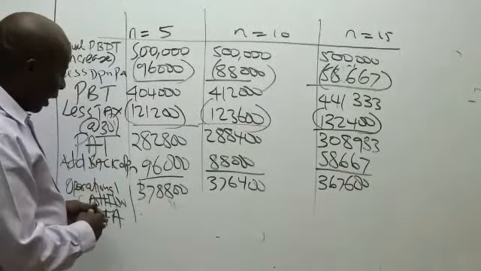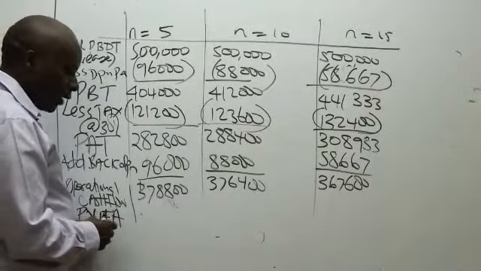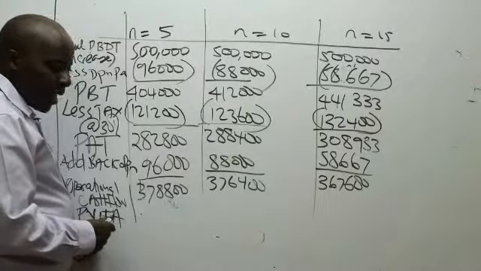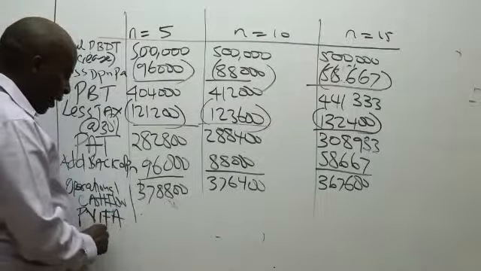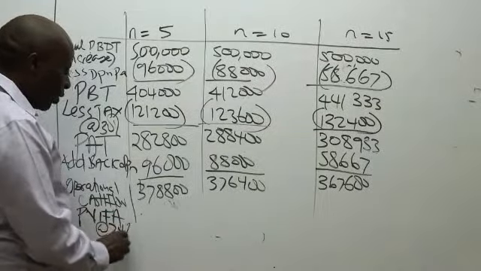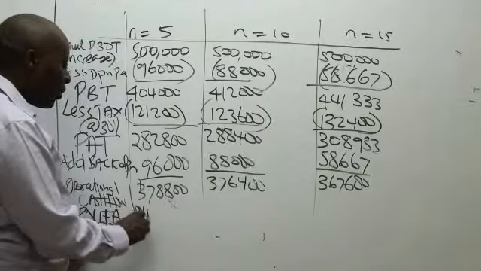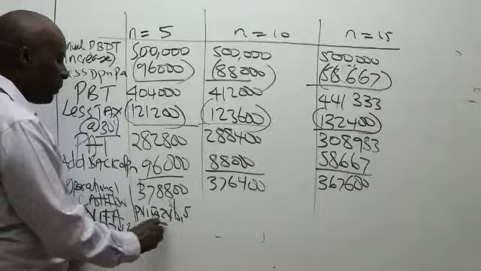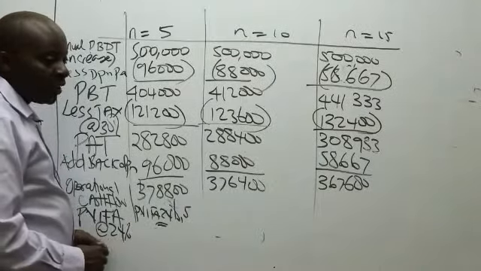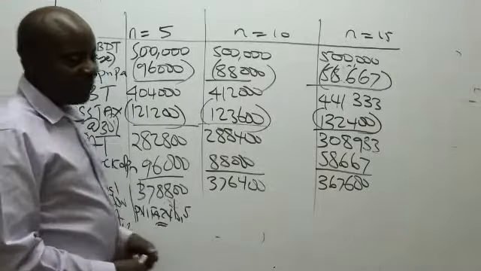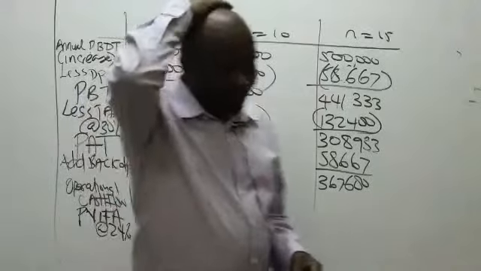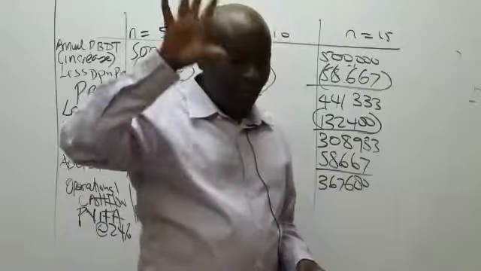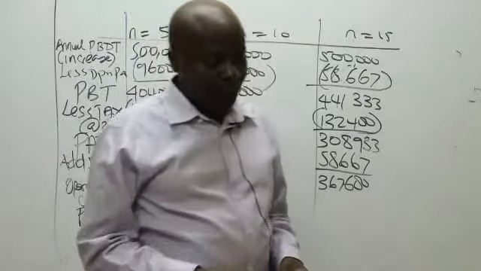Ladies and gentlemen, have they given me the cost of capital here at 24%? Thank you very much. So I would want some good student to come and read PV for here, 24%, 5 years. I'm so sure this 24% is there well within our tables. Is there somebody who is able to confirm the PVIFA, whether we have 24% in our tables? Please, everybody, check whether we have 24%.